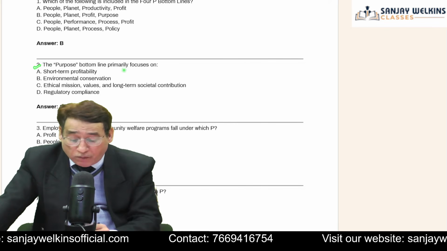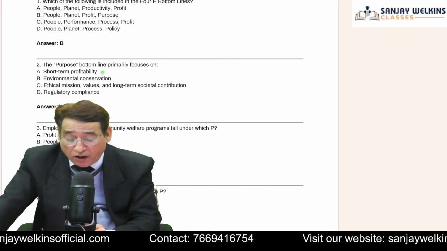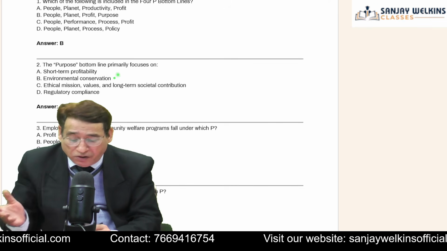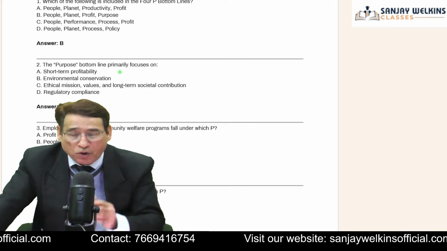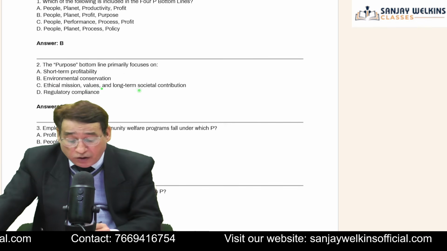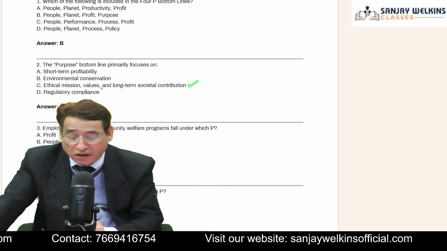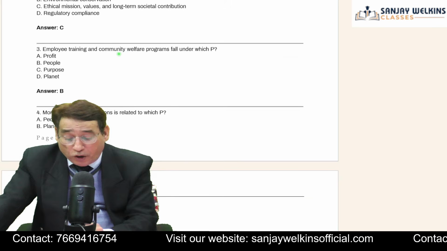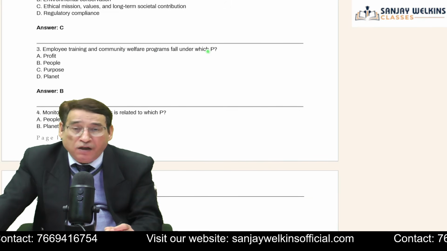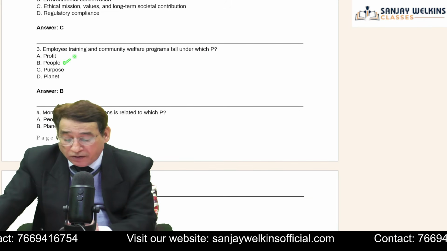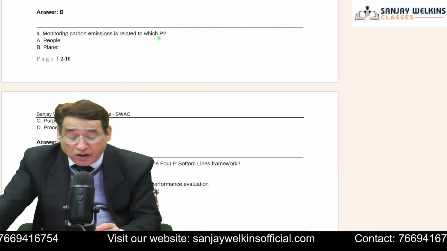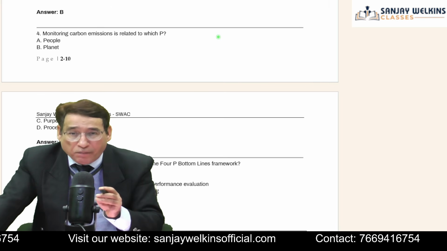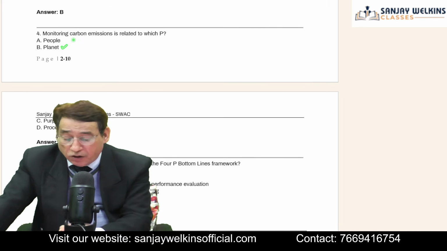Second, the purpose bottom line primarily focuses on short-term profitability? No. Environmental conservation? Only environmental consumption? That should not be the sole criteria. Ethical mission, values, long-term social contribution? Yes, we can say so. Purpose actually deals with this. Is it clear to you? Third point, employee training and community welfare programs fall under which? Of course, people here should be your answer. Monitoring carbon emission is related to which P? Profit, people, planet. Obviously, your answer should be, in this particular case, planet.